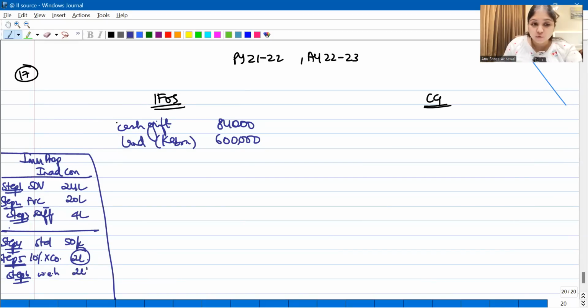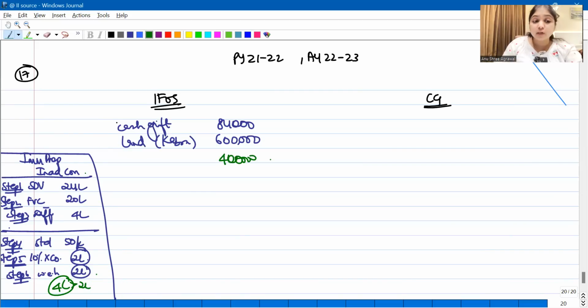So therefore, now listen, what's the benefit you enjoyed? The benefit you enjoyed is 4 lakh rupees. Now, should this benefit be taxed or not? It all depends upon the step 6 number. If the step 3 number, if the benefit is more than the step 6 number, then yes, the benefit will be taxable. It is more than the step 6 number. Therefore, this 4 lakhs is going to be taxable definitely.